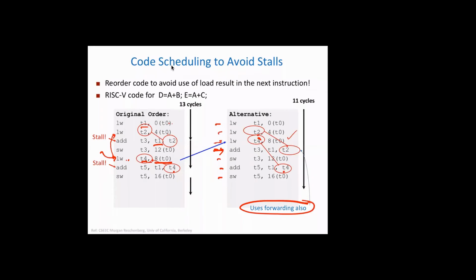No, here, this T3 is the destination operand, right? Here is also a destination operand. And then after this, T3 is not being used anywhere. So T3 is independent, right? There's no dependency. All right.